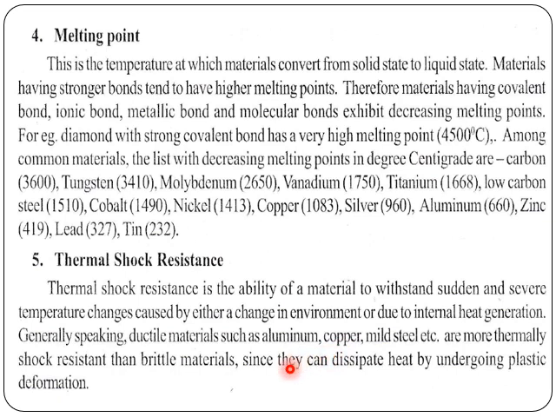Generally, ductile materials such as aluminum, copper, and mild steel are more thermal shock resistant than brittle materials, where they can undergo deformation and again come back to their original dimensions, or they can restore the property by dissipating whatever heat they have absorbed. So that is what we normally talk about as thermal shock resistance.